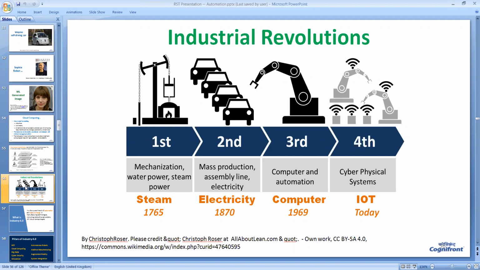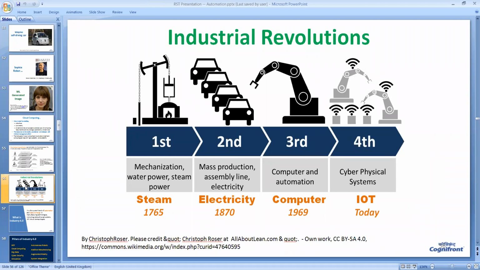In 1765, the steam engine was invented by James Watt. And immediately thereafter, mechanization started happening using water power or steam power. People started developing machines which could run on steam. Even trains, railways were developed during those times.